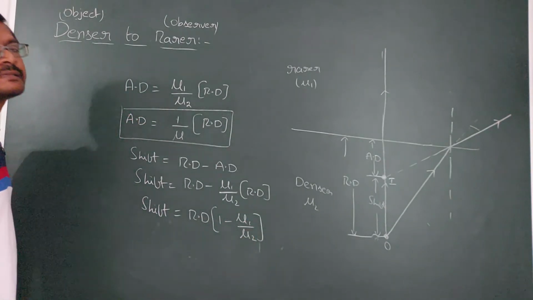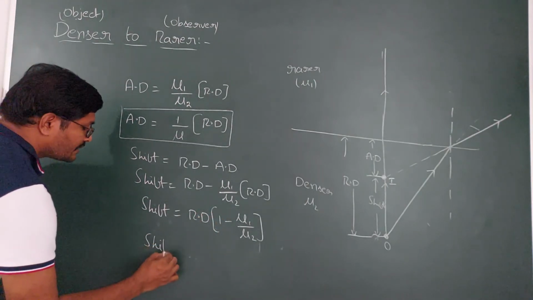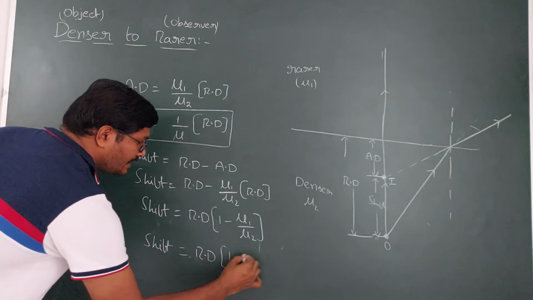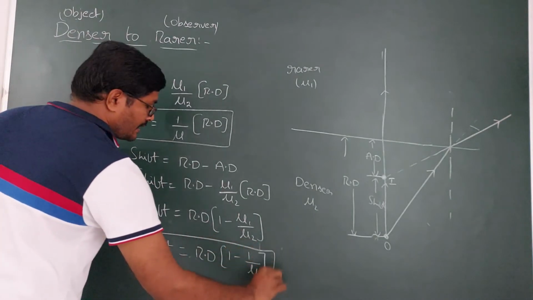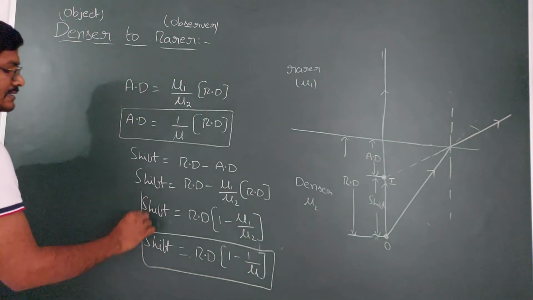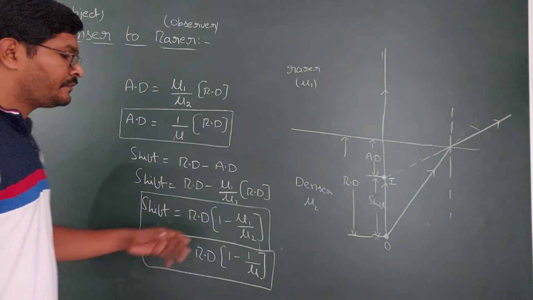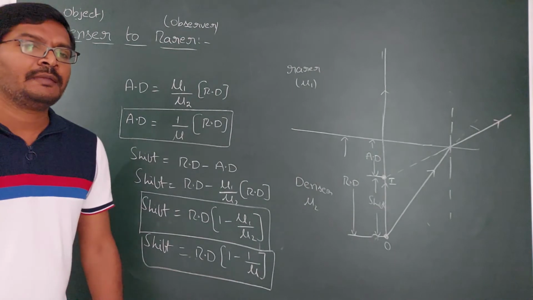Again, the special case: if the rarer medium is air, then mu1 is 1, and you are going to get the shift as real distance into 1 minus 1 by mu. So this is the shift when the rarer medium is air, and this is the generalized formula if the rarer medium is not air, if any other rarer medium is there. So this is how you are going to get the image.